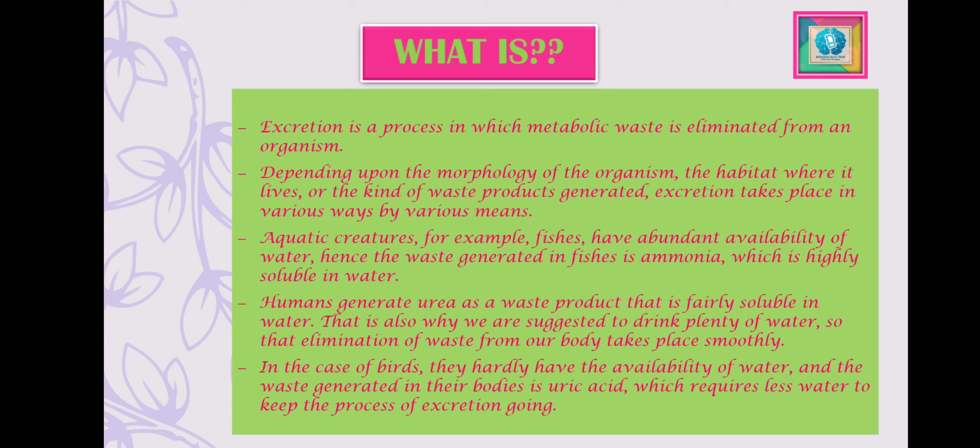And the organs concerned with this function are termed as excretory organs. The chief excretory organs are a pair of kidneys. Some other organs are lungs, skin, liver, and large intestine.